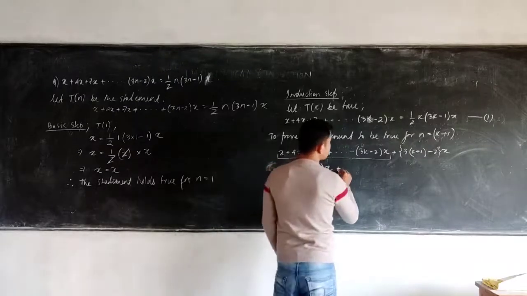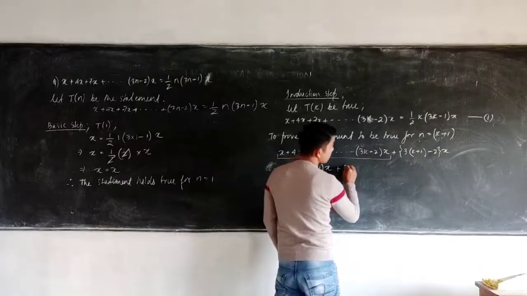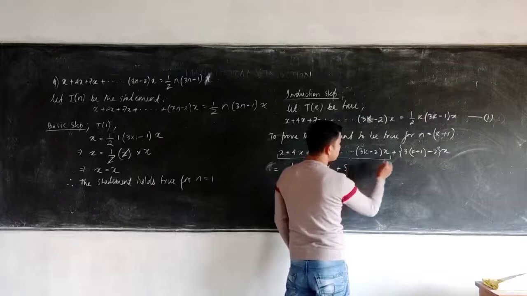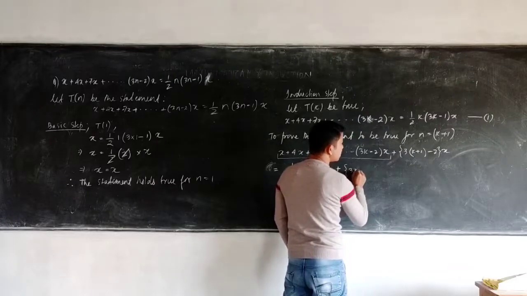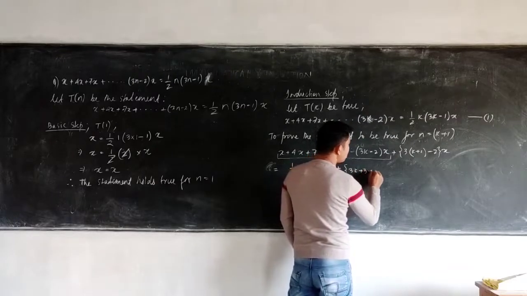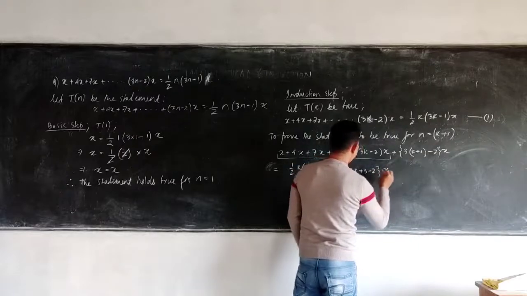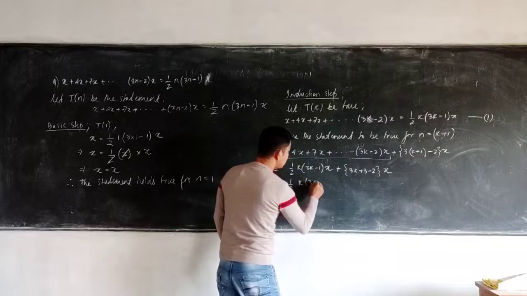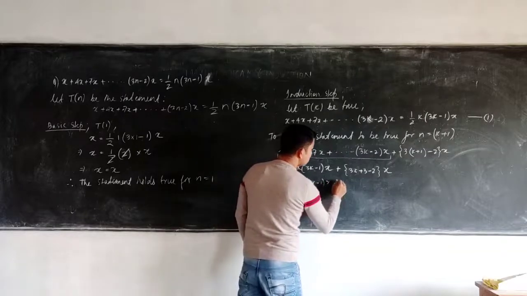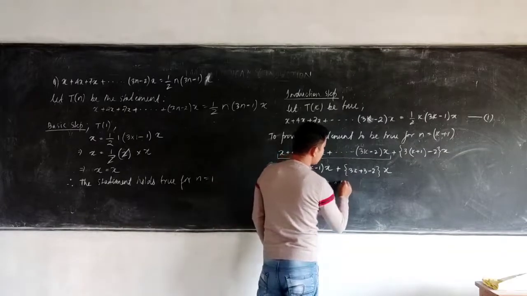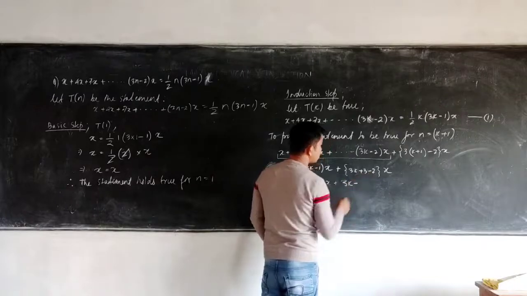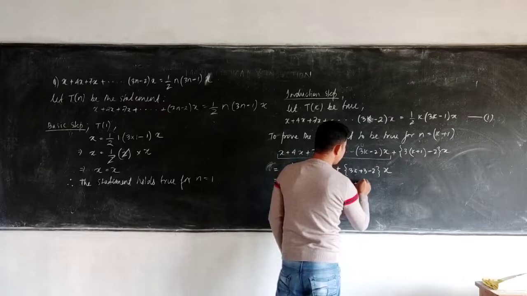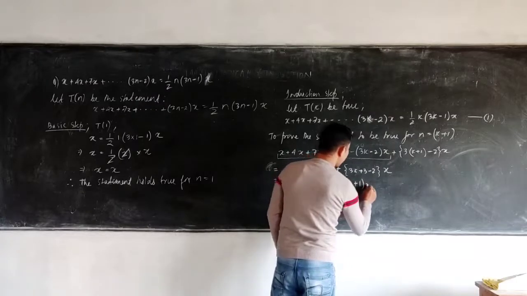And then plus the 3 term. So I'll simplify this one. On simplifying, it will be 3k plus 3 minus 2 into x. So I'll get half k, 3k minus 1 into x plus, sorry, not minus, 3k plus 1 into x.